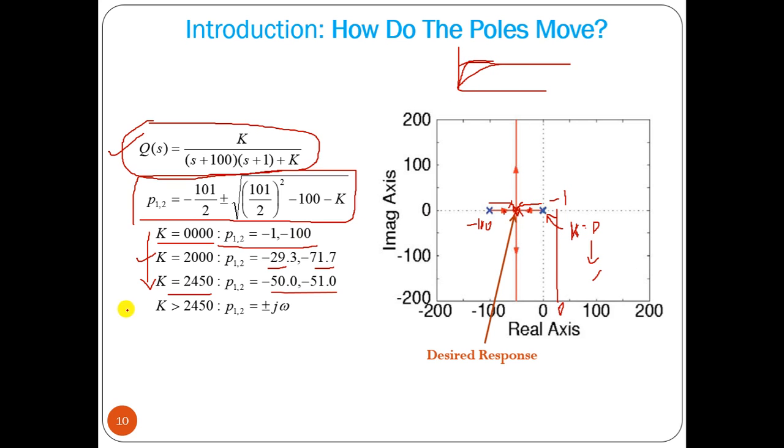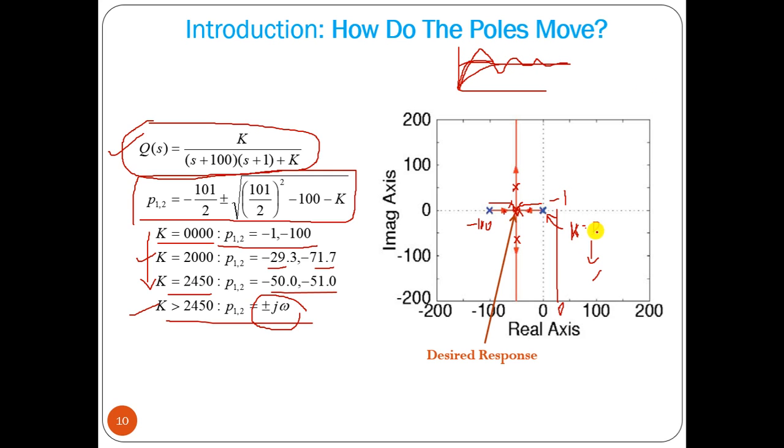If we increase k further, the poles become complex, and the system response becomes underdamped.